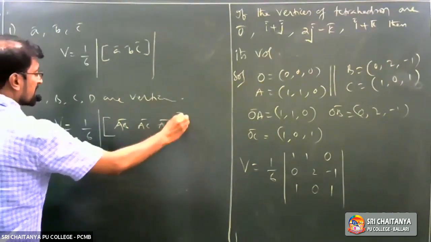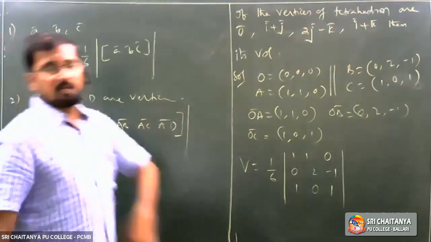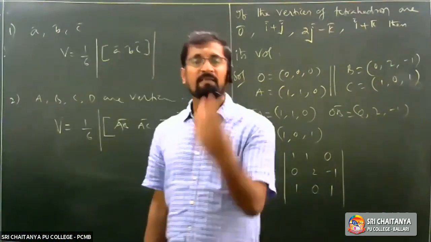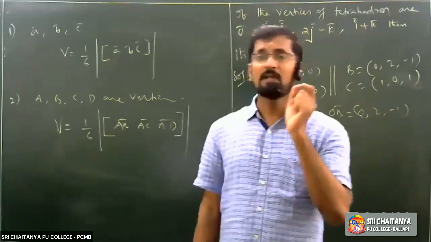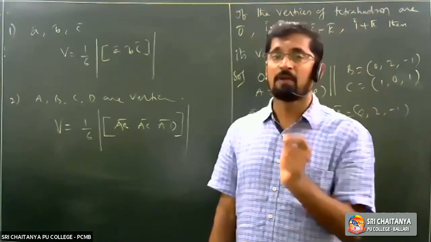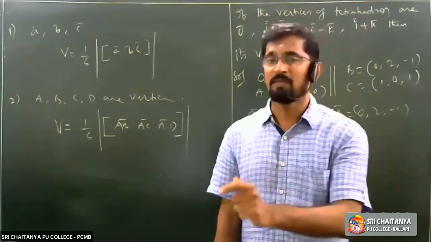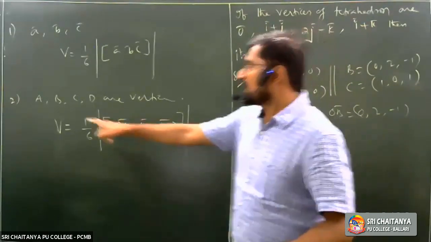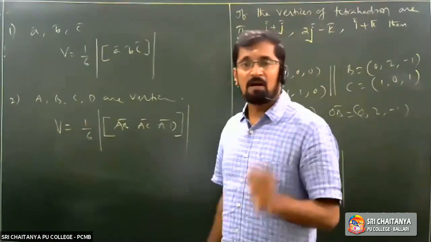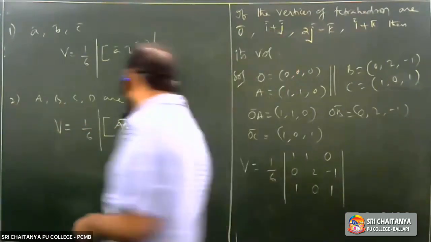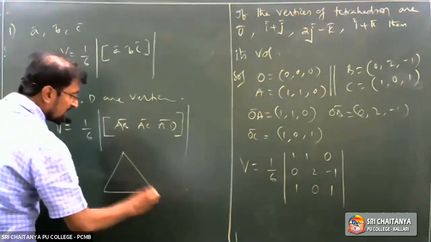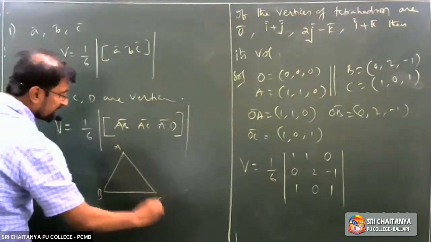What is the inner meaning of it? We are going to convert 4 vertices into 3 vectors like A bar, B bar, C bar, and we are going to do it using 1 by 6 into box ABC. So observe this one. A, B, C, D are the vertices of a tetrahedron like this. A, B, C, D are the vertices of tetrahedron.